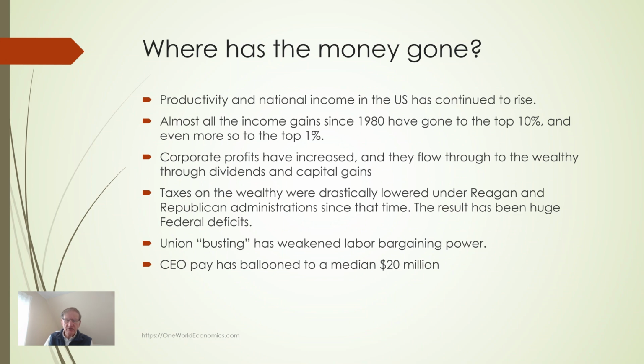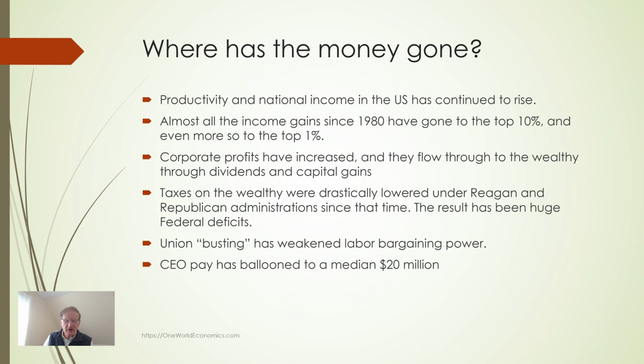Union busting has weakened labor bargaining power. Reagan, who was himself a union head early in his career, became, as president, a union buster. Large company CEO pay has ballooned to a median of 20 million. The ratio of CEO pay to worker pay has risen from about 20 in 1965 to about 300 today. In short, the rich have gotten richer.